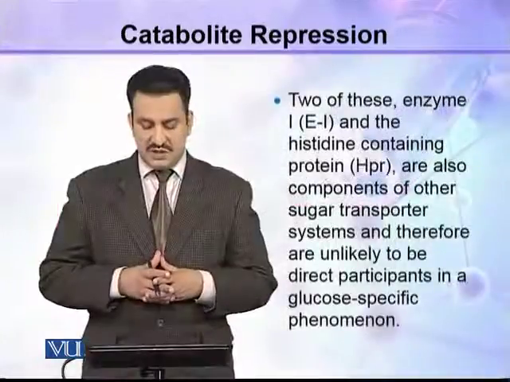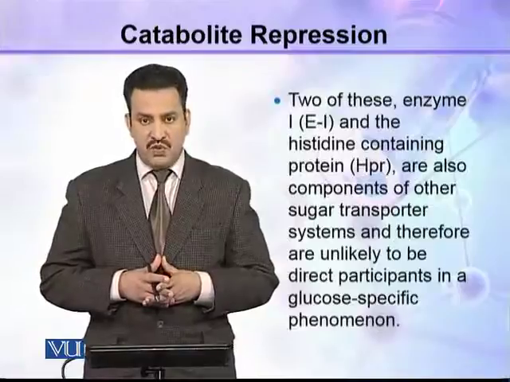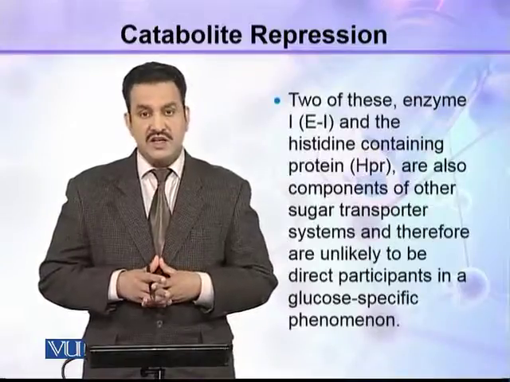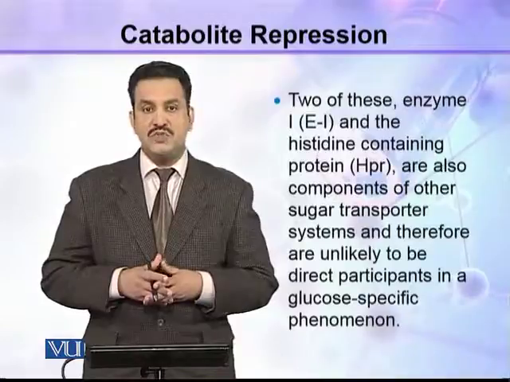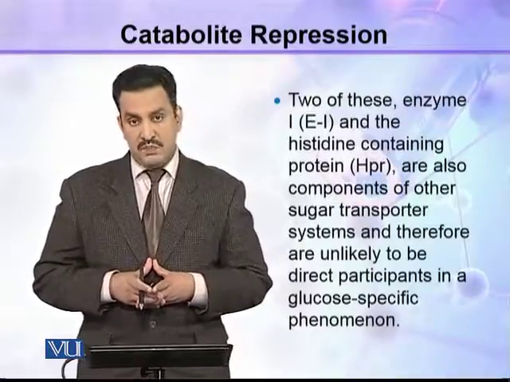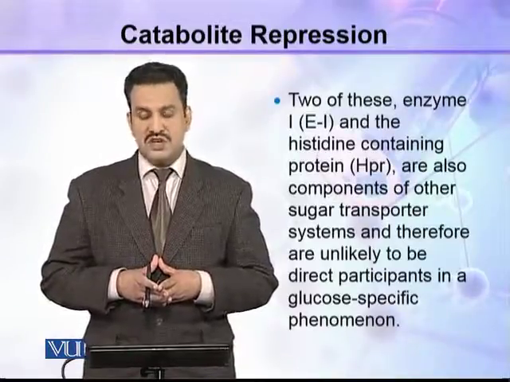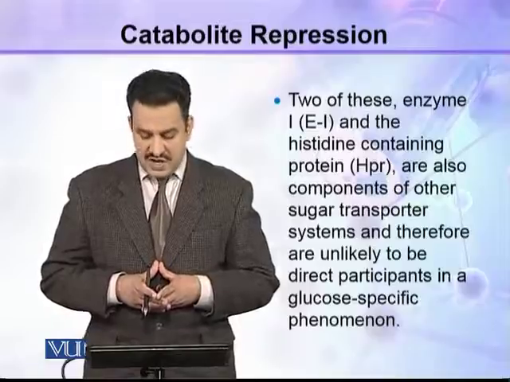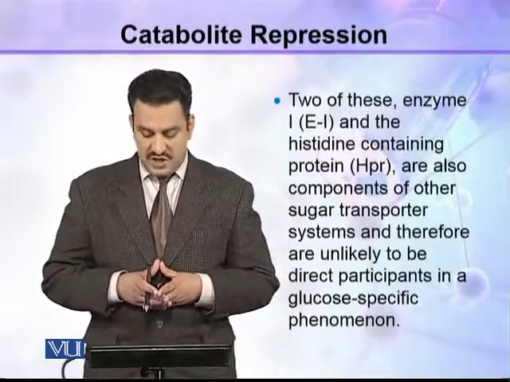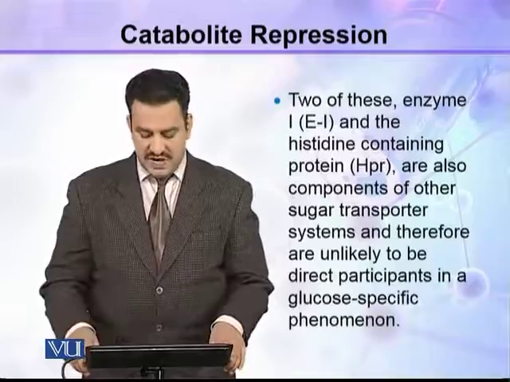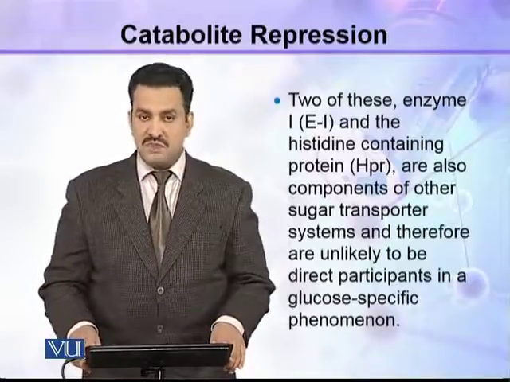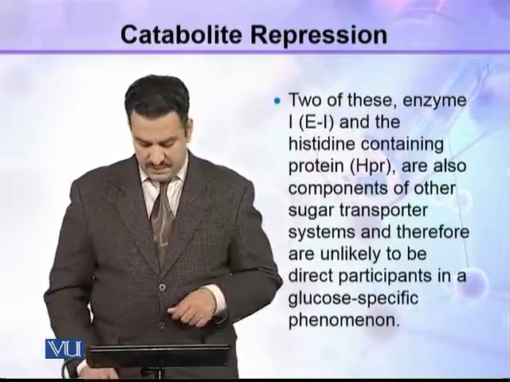2 of these, that is enzyme 1 or E1 and histidine-containing protein HPr, are also components of other sugar transporter systems and therefore are unlikely to be direct participants in a glucose-specific phenomenon.